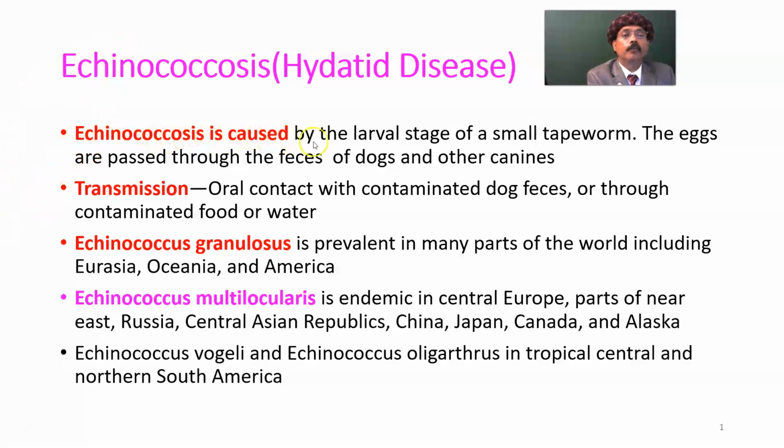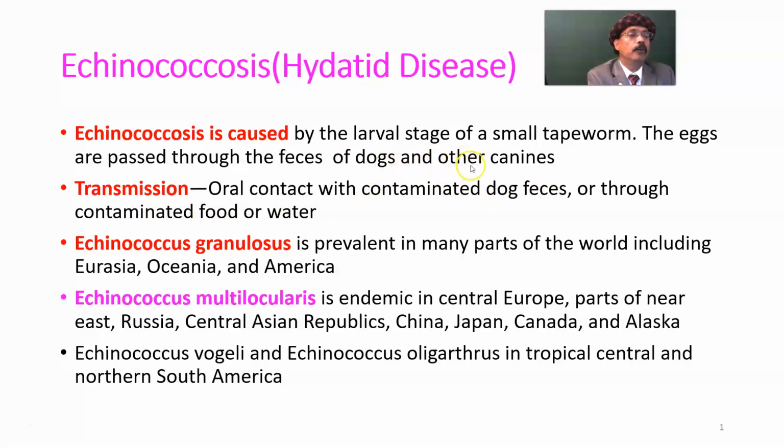Echinococcosis is caused by the larval stage of a small tapeworm, a cestode. The eggs are passed through the feces of dogs and other canines. From those eggs, larva is produced, and that larva forms the echinococcosis. Transmission is through oral contact with contaminated dog feces or through contaminated food, fruit, or water.